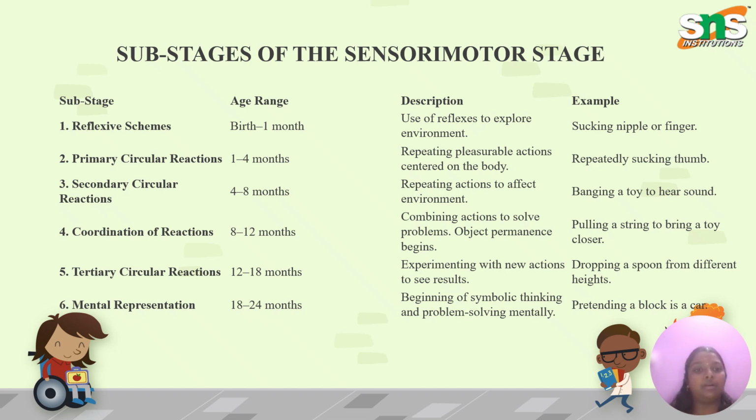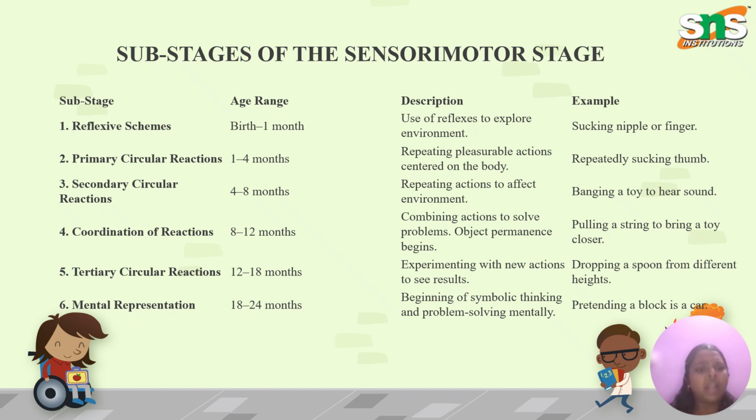Next is primary circular reactions, 1 to 4 months. Repeating pleasurable actions centered on the body, repeatedly sucking, because that gives them some pleasure for feeling sleepy or whatever. Next is secondary circular reactions, that is 4 to 8 months, repeating actions to affect the environment, like banging a toy to hear a sound. For example, if suddenly a glass fell down, the child will hear that sound. Once the child hears the sound, the next time it will repeat the action to hear that sound.